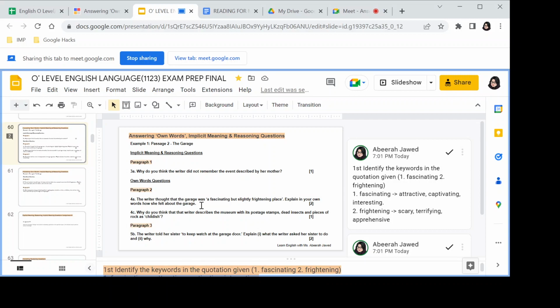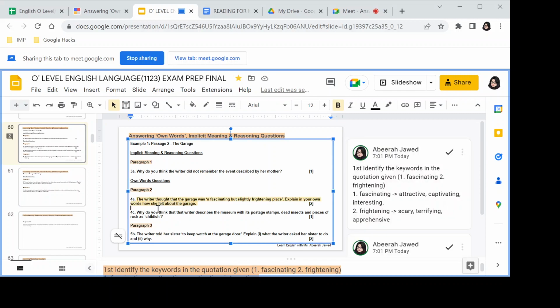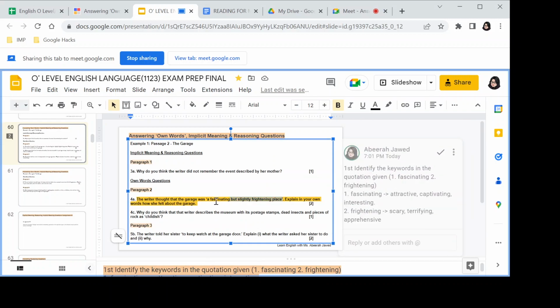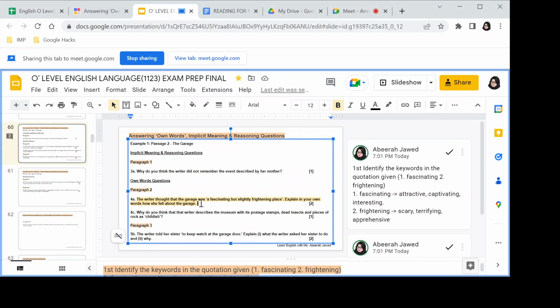Okay. Now this used to happen in the paper pattern before 2018. Earlier, when they used to ask you to give your answers using your own words, there was no reference given to you. If you see past papers from 2018 till 2022, there is always a reference line given.